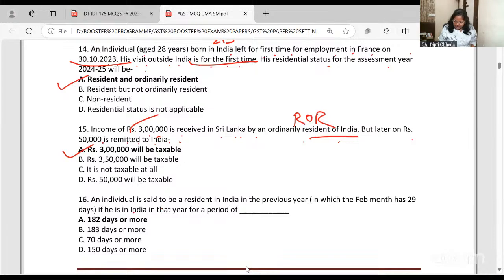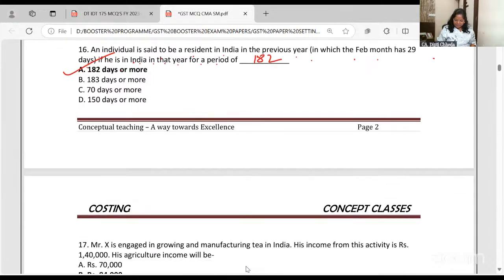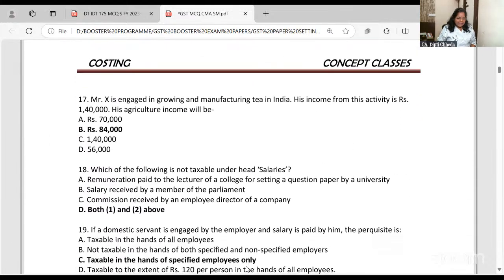An individual is said to be resident in India in the previous year, in which February month has 29 days, if he is in India for a period of 182 days or more, or 60 days or more and 365 days in the 4 years. Yeah, right. Now, next, Mr. X.